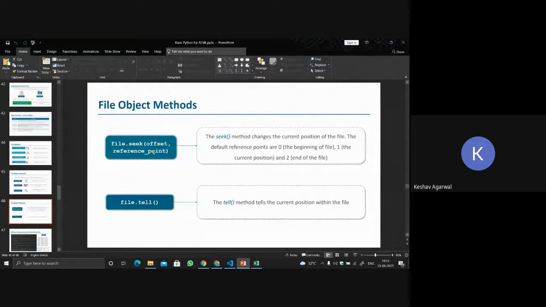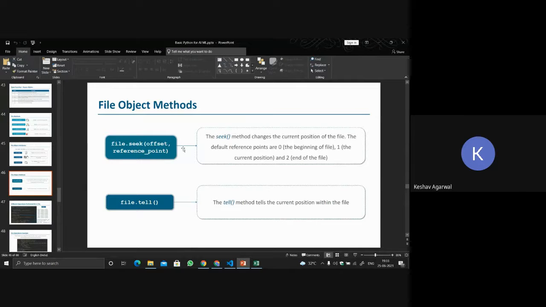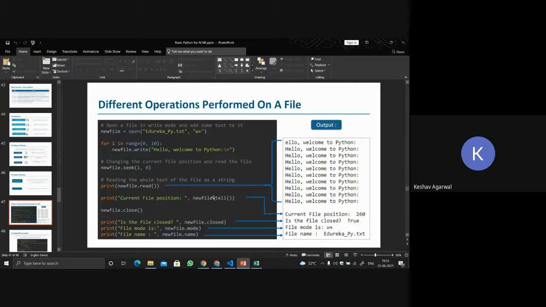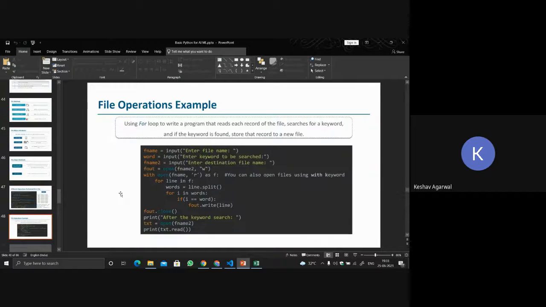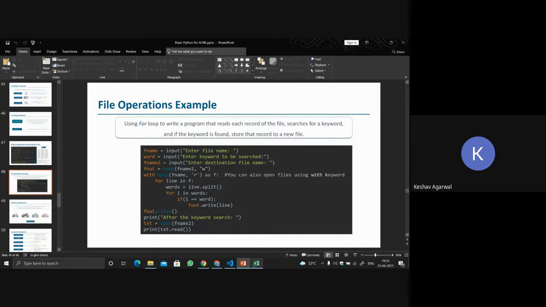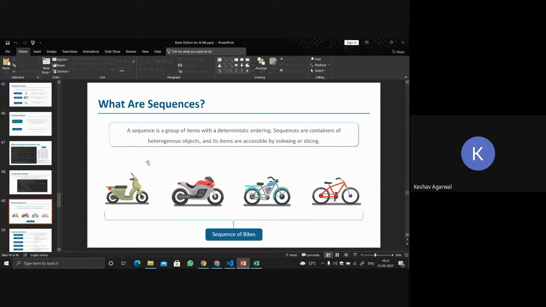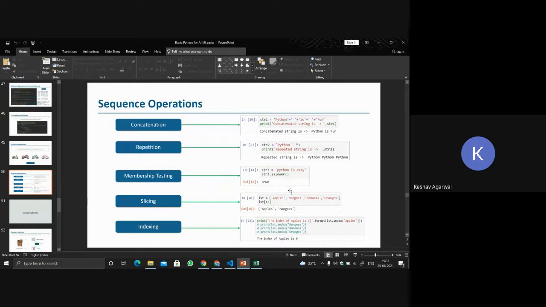These are some of the important file objects. You can try it yourself, like file.seek with offset and reference point. The seek method changes the current position of the file. The default reference points are 0, the beginning of the file, 1, the current position, and 2, the end of the file. The file.tell method gives the current position within the file. These are some of the operations that you can use in Python. These are already given in the notes that we have uploaded. And these are some of the sequences that you can index and slice, and some of the operations that are used on strings.